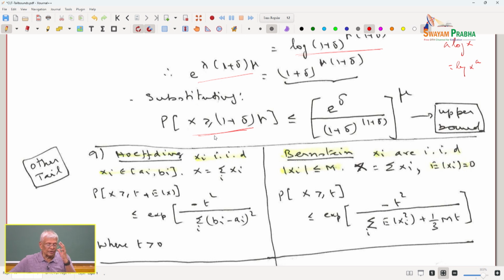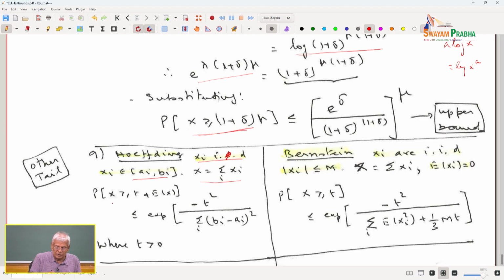Of course, there are other tail bounds, Hoeffding inequality, which applies to xi IID, where xi is bounded random variables. I am interested in bounding the tails of the sum of bounded random variables. Now, please understand, x is the sum of xi, and the xi's are bounded, each one in different intervals. They are only independent, they are not IID, because they are defined over different intervals. If all the ai's and bi's are the same, then it becomes IID.